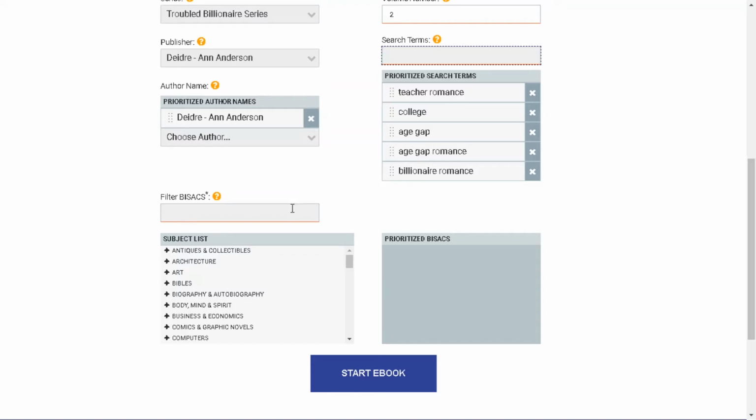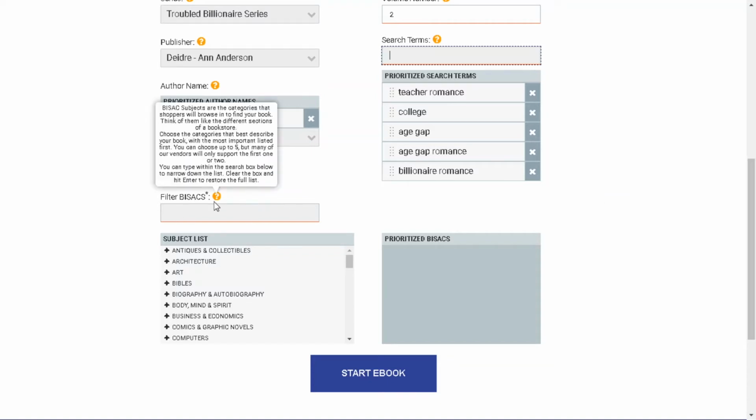All right, so next we have the BISACs. The BISAC is essentially a fancy way of saying bookshelf. So it's our category. It's a category your book will be in. That's the shelf that your book will sit on in these stores. So if someone was to walk into a store, well, this is your ebook, so they won't be walking in, but follow me here.